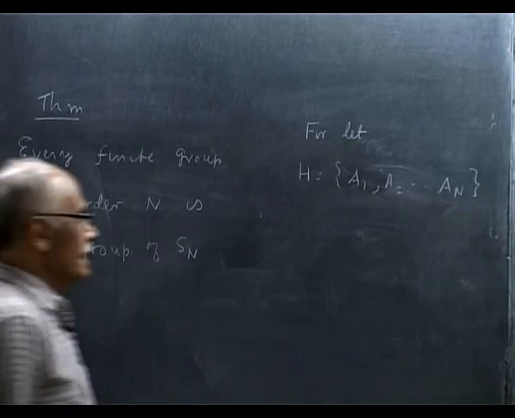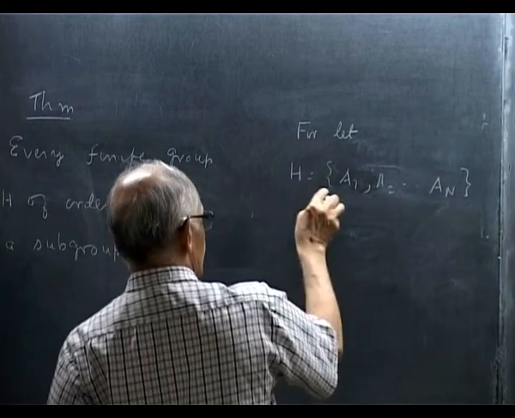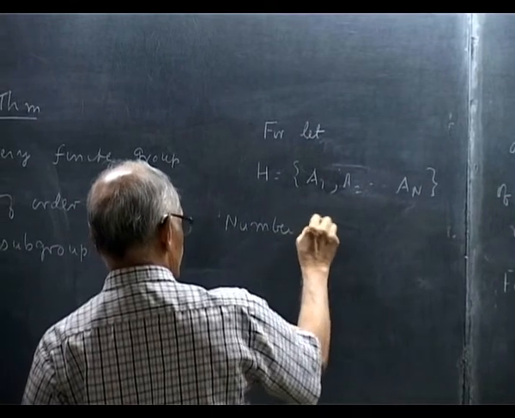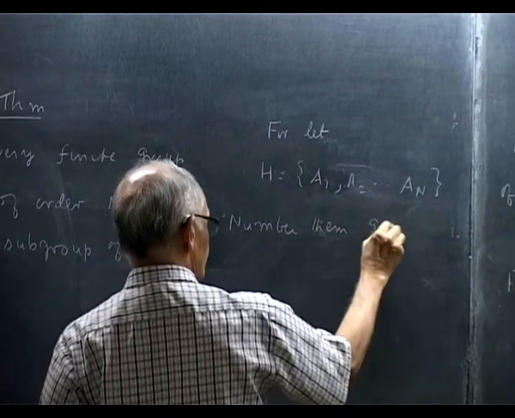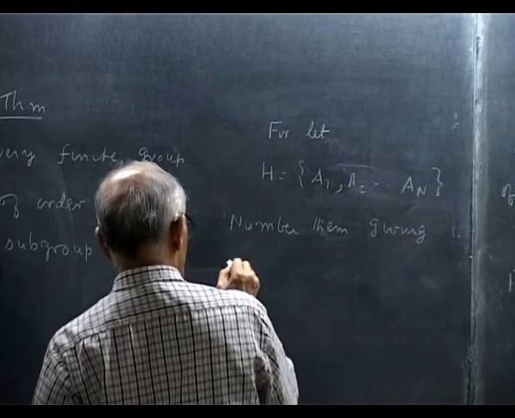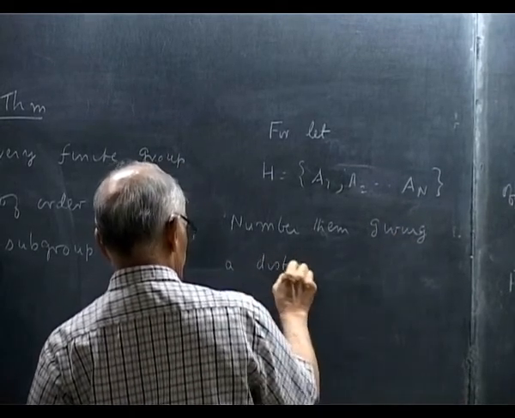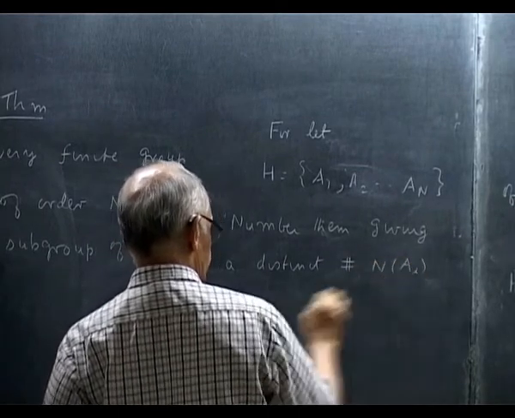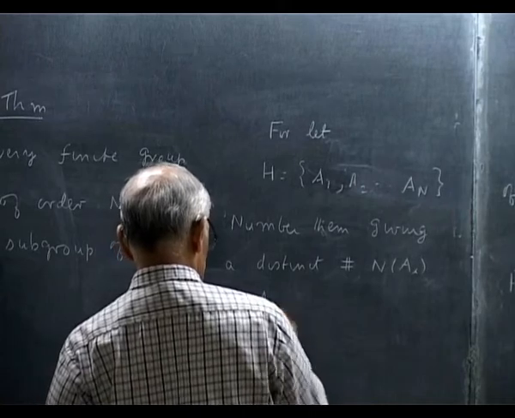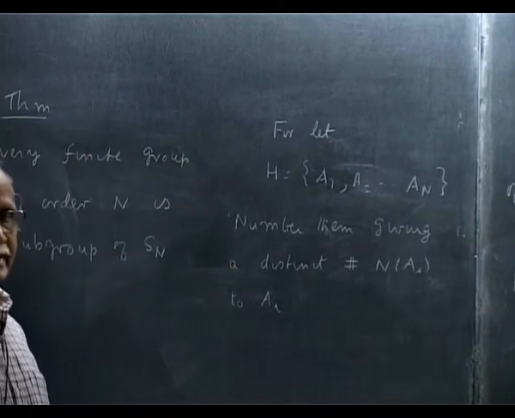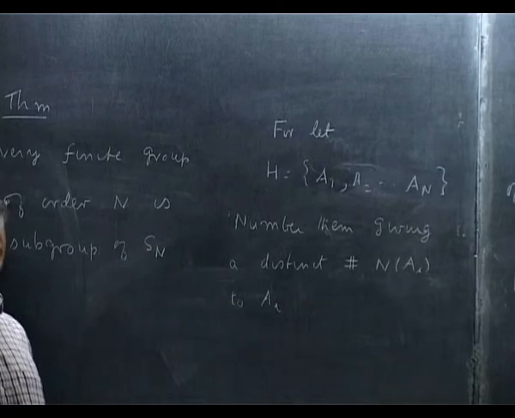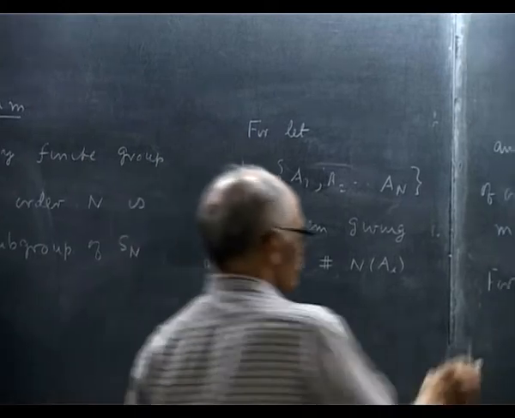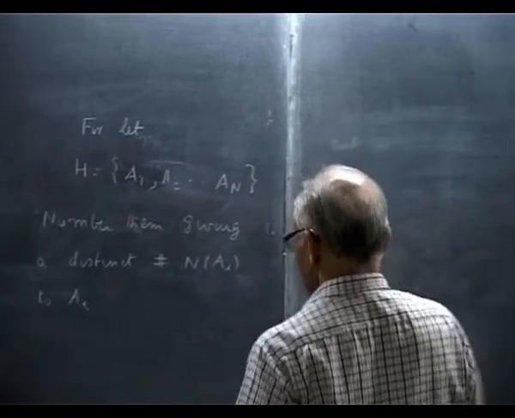Let us number them, giving a distinct number n(Ai) to Ai. So n of A1 may be 1, n of A2 may be 2, whatever. So I number them, then I consider the following.